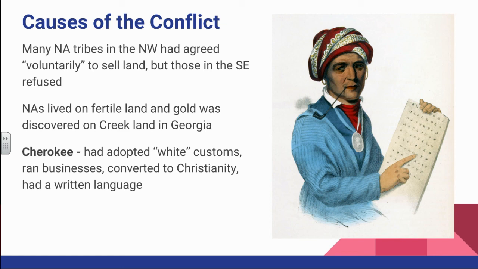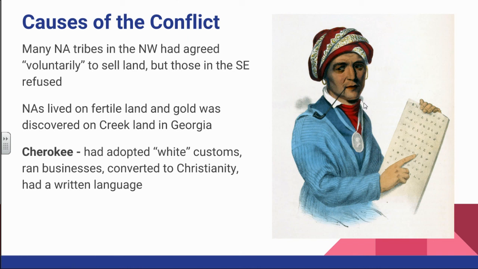I do want you to be aware of the Cherokee, and here's why. The Cherokee had become one of the most westernized, or Americanized, of the tribes. Obviously, they weren't completely Americanized, but they had adopted a lot of white customs. They ran businesses. Some of them had converted to Christianity. Many of them spoke English. They even had a written language that had been created by Sequoyah, one of their leaders. He had created a written alphabet for the Cherokee language, and that's who you see there on the right.